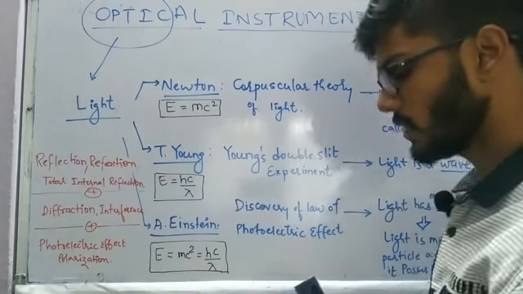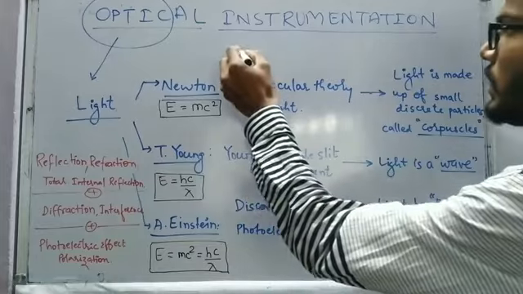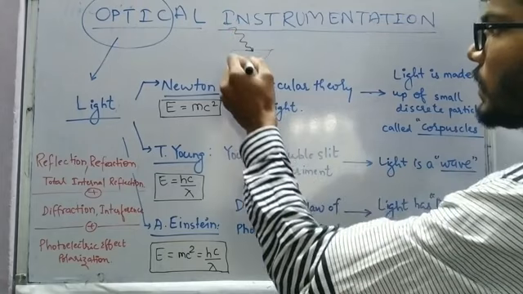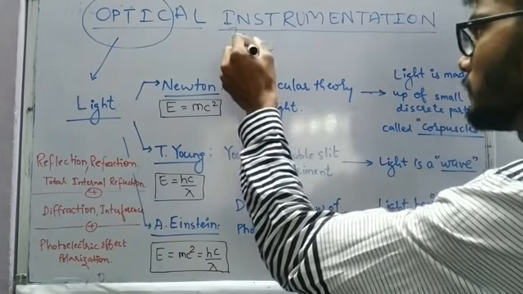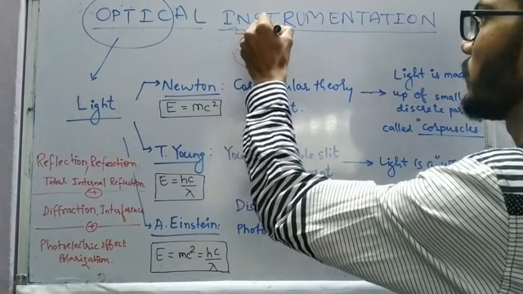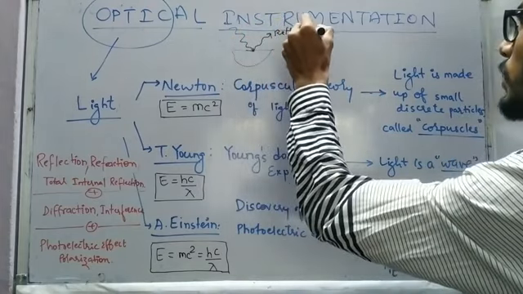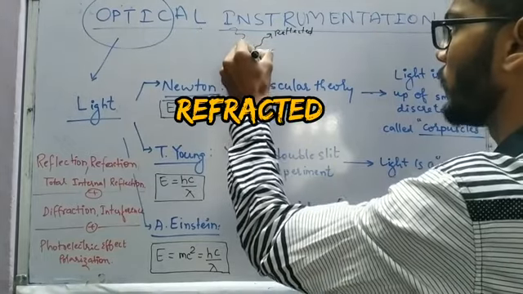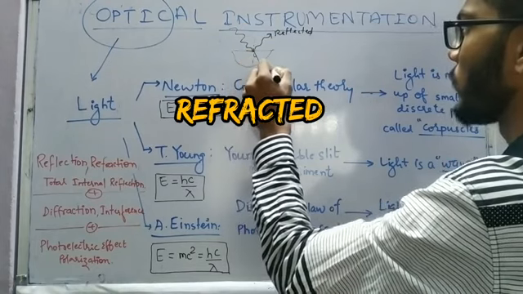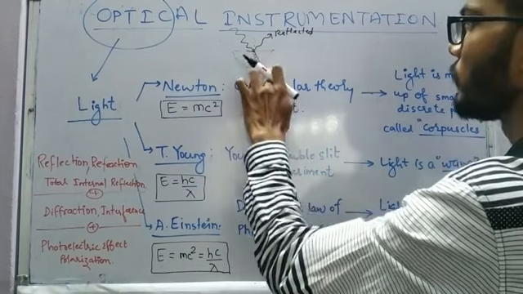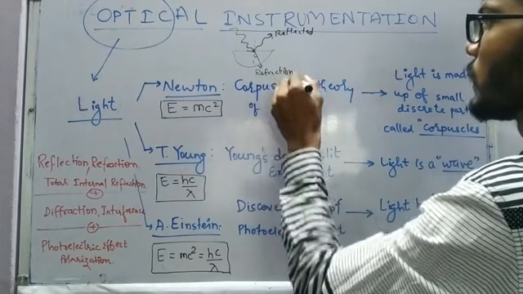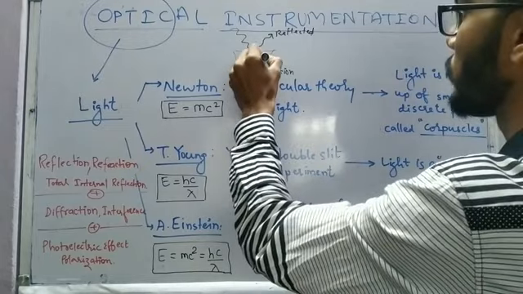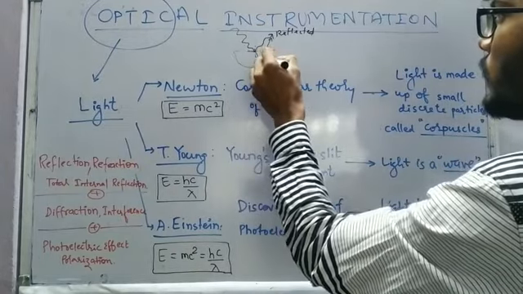What Newton did was the Newton's rings experiment. He incident light on one optical object. The light gets reflected from the surface of the optical object, and also it gets refracted inside the optical object, and at the inner surface of the optical object we have total internal reflection.